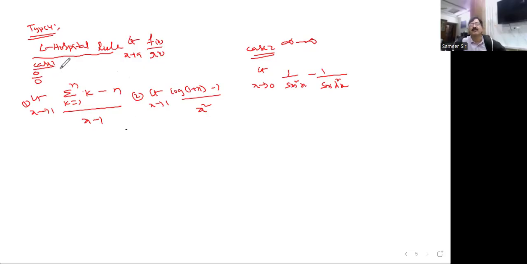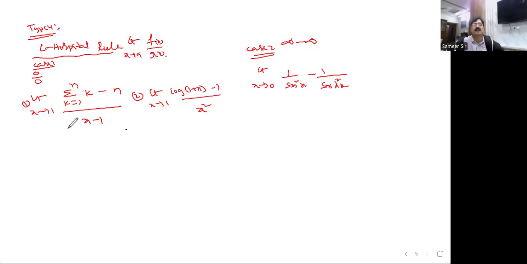If after substituting the limit value you got 0 by 0, one of the indeterminate forms, then, if the given limit is of the form limit x extends to a of f of x by g of x and you got 0 by 0, differentiate numerator and denominator separately and substitute the limit value. If you got a finite value, the process ends. If not, continue the process till you get a determinate number.